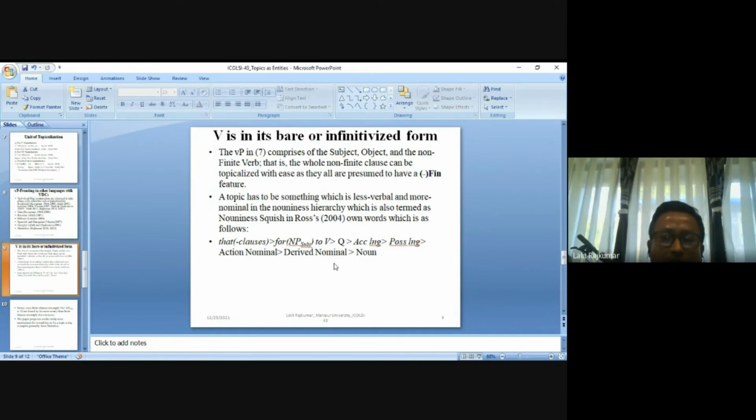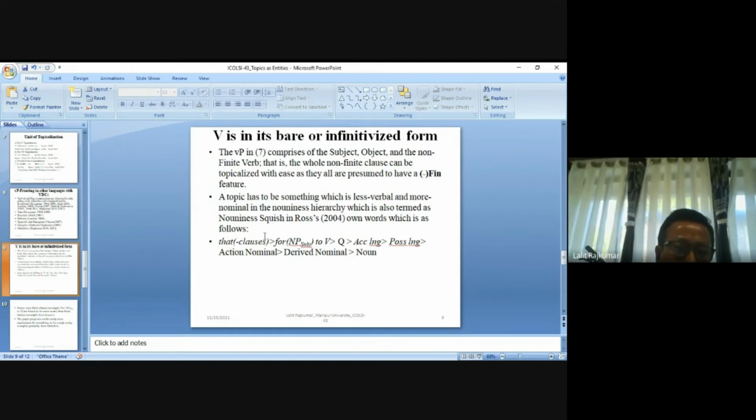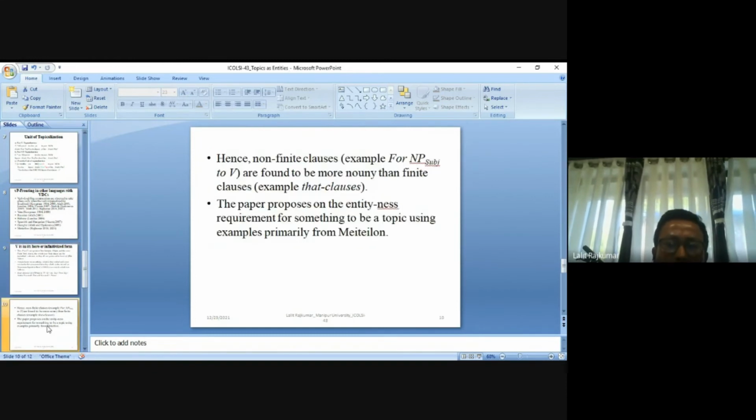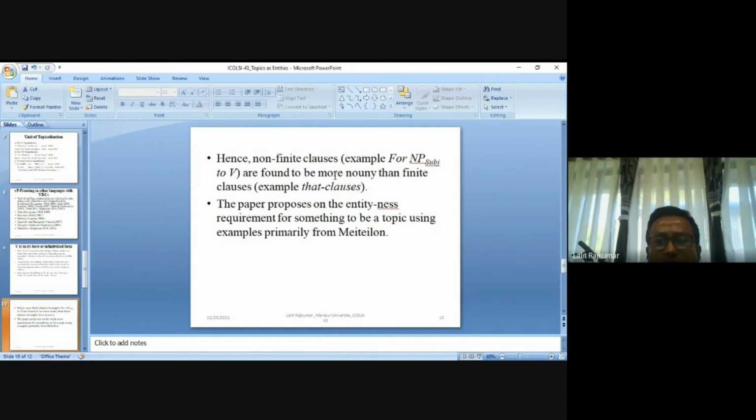So this is a nouniness hierarchy, the spectrum, and within it the non-finite clauses are less of a verb, or it's going more towards a noun. They are more nominal than a finite clause. So non-finite clauses, for example this construction, are found to be more nounlike than finite clauses, for example that clauses.